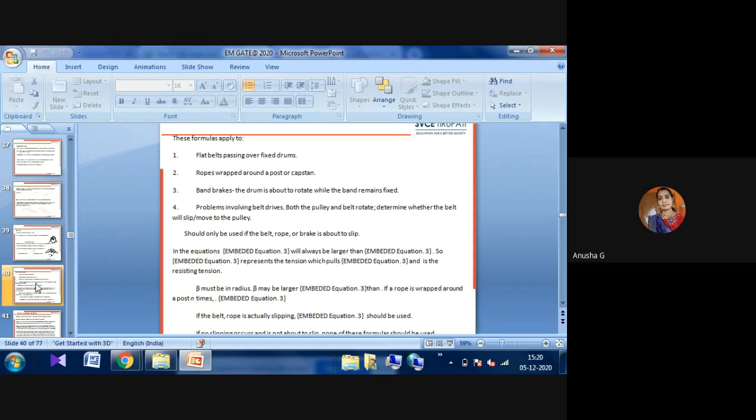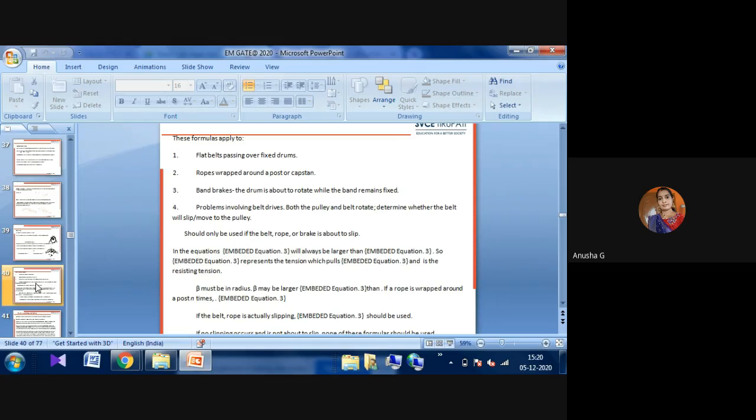What are the ropes around the post? And then band brakes that you have to observe here. Drum brakes are nothing but, whenever the vehicle is moving on the road, there will be sudden brakes you have to apply. What will happen? The tire will be stopped, then it will skid for some distance.